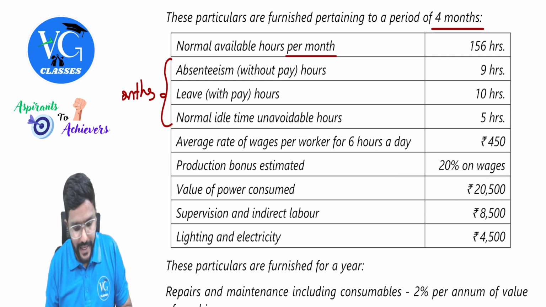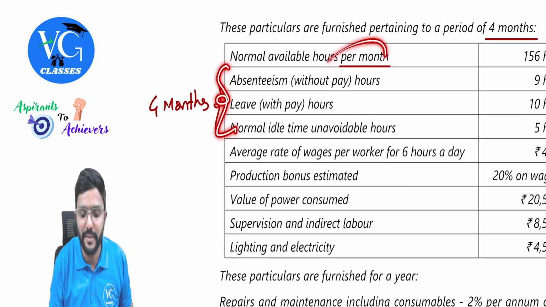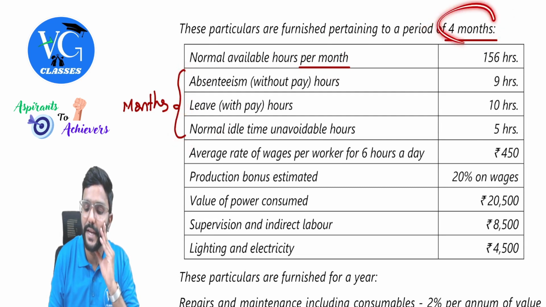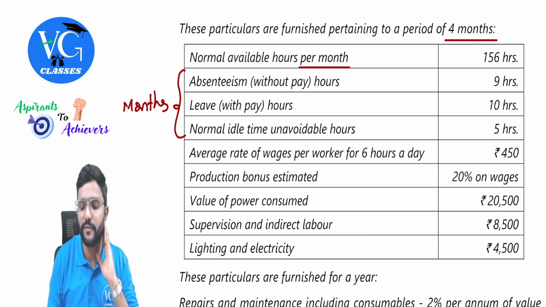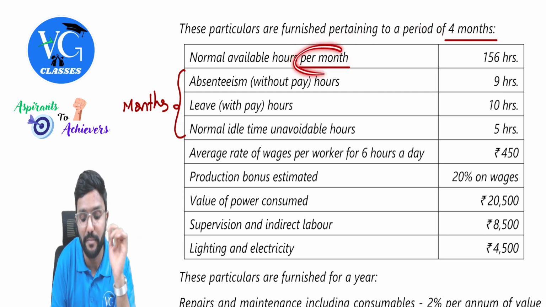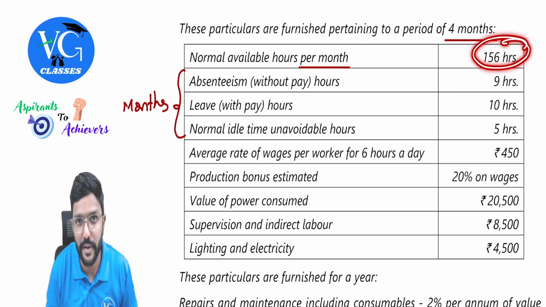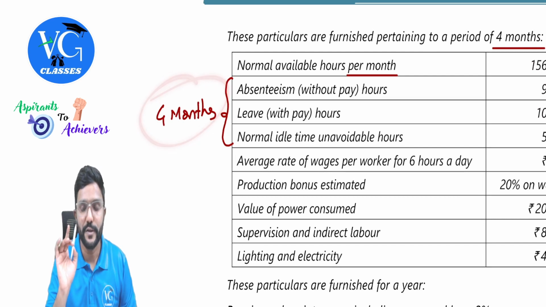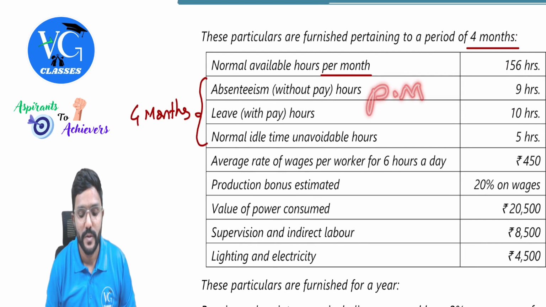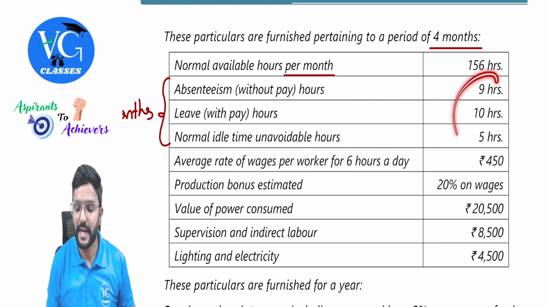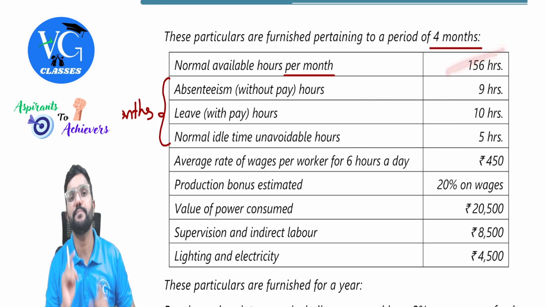But here there is no clarity with respect to, sir, whether this is per month or for 4 months. This three information. Guys, see, heading they gave, the given data or the following particulars is for 4 months. If nothing is mentioned, it is understood that it will be for 4 months. But only this one, they clearly mentioned per month. So you need to consider this as per month, whereas this three, you need to take it for 4 months. Hope you understood. Because here they didn't mention per month. So it is understood that for the following three, it is 4 months. So this hours are for 4 months, whereas this alone is per month.